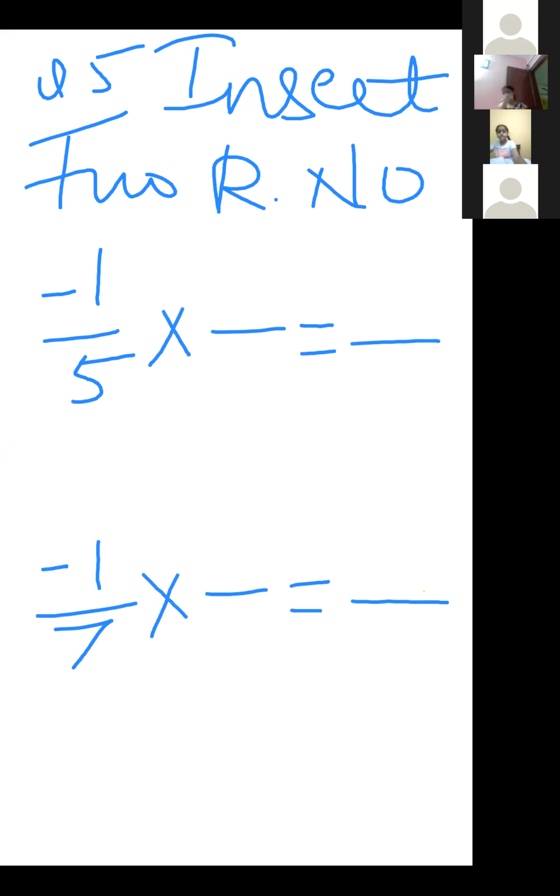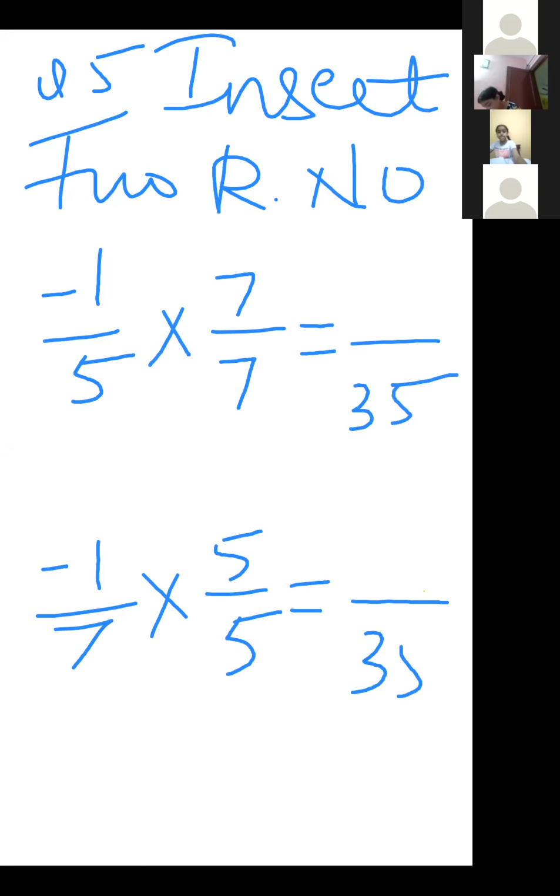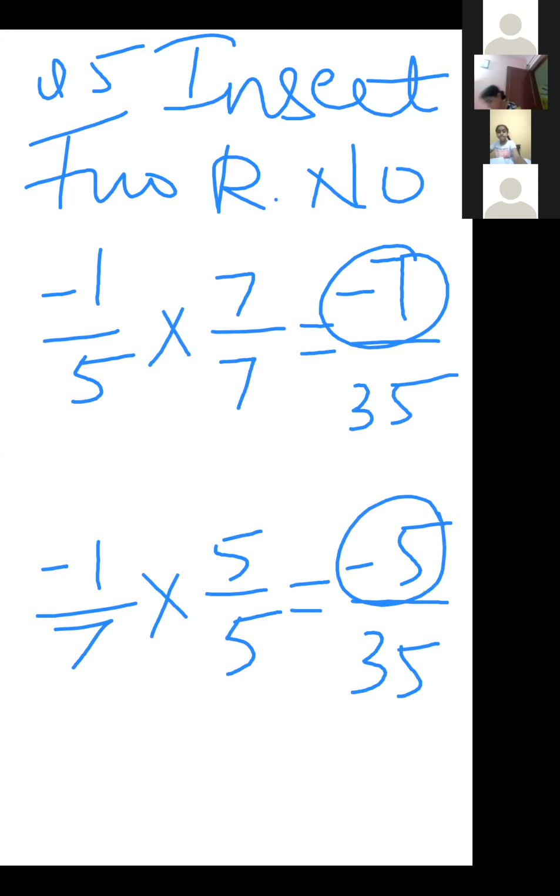We know that in the 5 table 35 is coming and in the 7 table 35 is coming. है ना? So 35, 35. If I write here 7, and here 5, it will be 35 here and 35 here. But it will be -7 and -5. In between -5 and -7, only one number is there, -6.